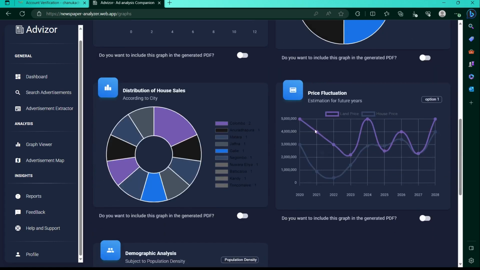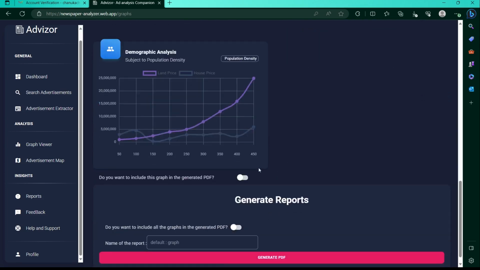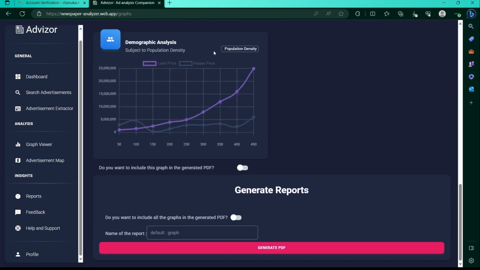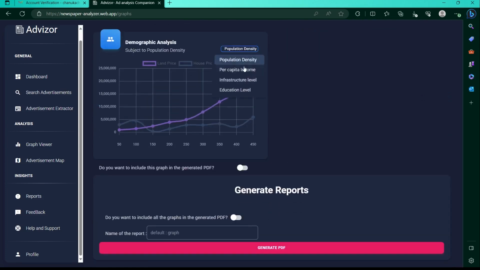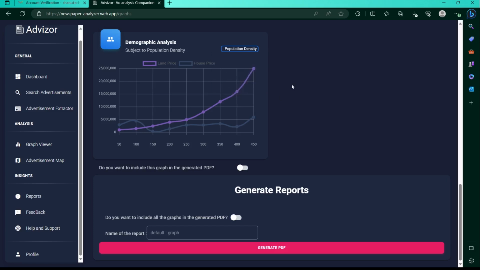Apart from that, final 2 experimental graphs predict the price fluctuations in incoming years and construct a demographic analysis on how the prices varies with population density, per capita income, and other demographic features. At the bottom of the page, you can generate a PDF containing all the graphs you want to save by giving a name and clicking the Generate PDF button. PDF will be downloaded in a second.